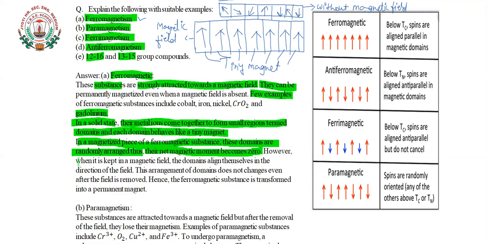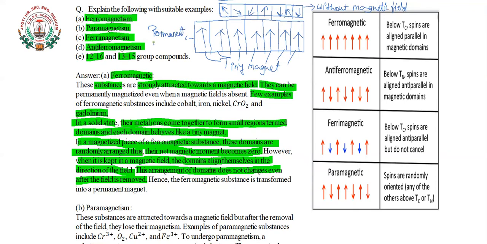However, when it is kept in a magnetic field, the domains align themselves in the direction of the field, and this arrangement of domains does not change even after the field is removed. If I remove this magnetic field, we will see that no change in the magnetism is seen here. It means that this particular material has become a magnet. It has become a permanent magnet.